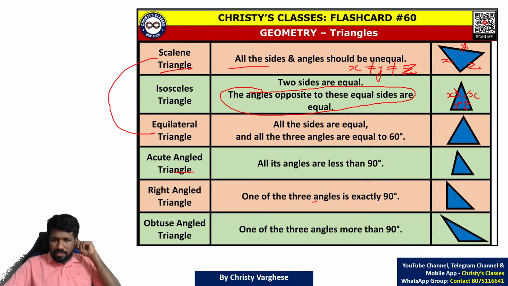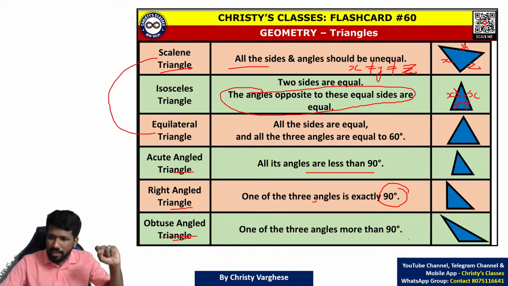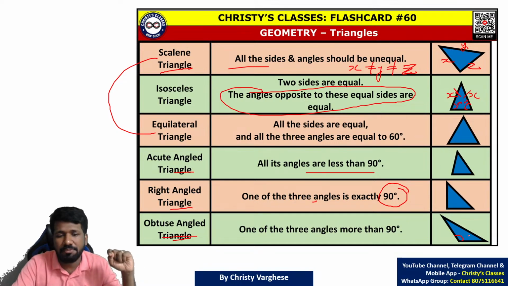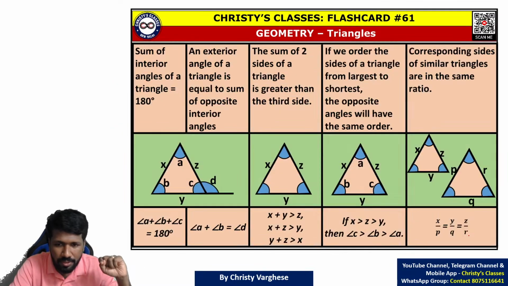Then acute angled means all angles should be less than 90. Right angled means exactly one angle is 90. About right angle, we have to discuss Pythagoras theorem. I will come to that. Obtuse angled means one angle should be more than 90. So those are the different types of triangles. Hope all of you know it or remember it.